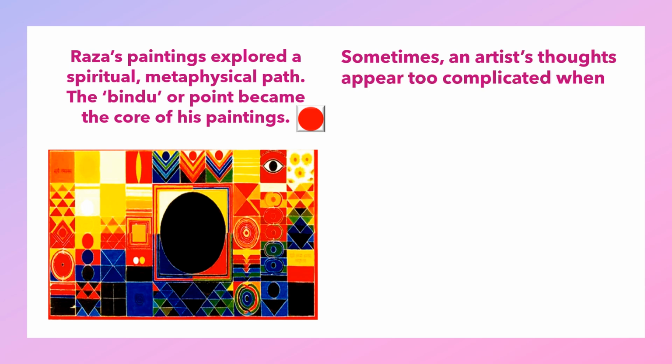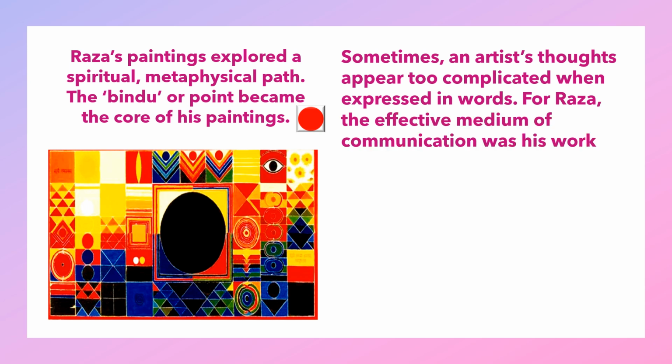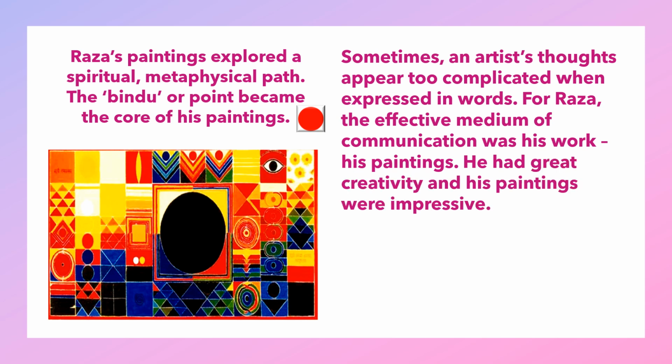Sometimes an artist's thought appears too complicated when expressed in words. For Raza, the effective medium of communication was his work, his paintings. He had great creativity and his paintings were very impressive. Sometimes, when we talk to artists, they are saying something which we don't understand because they are so deep into their art form. But Raza didn't talk much. His communication was his work. He spoke through his paintings. And he was very, very creative, as you can see with this painting, how he has arranged these geometric figures to mean something.